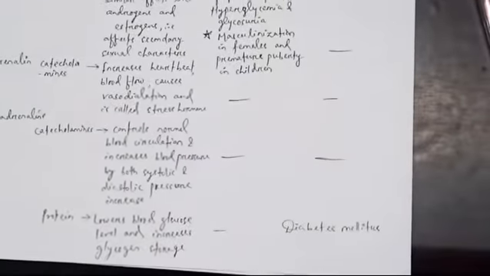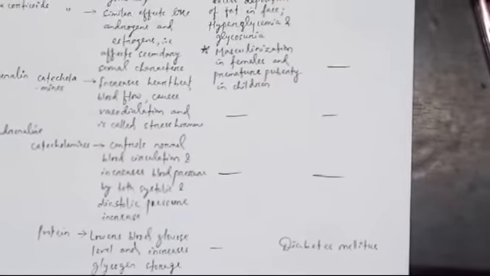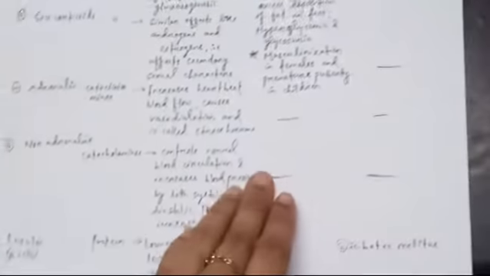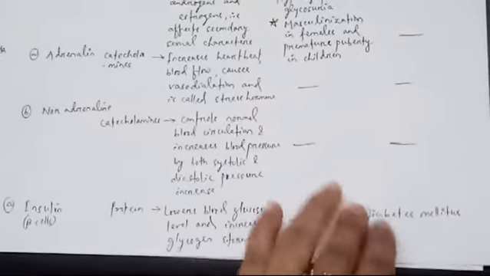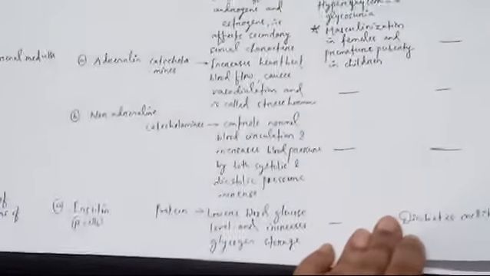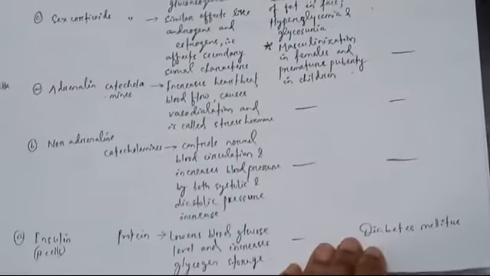Hyposecretion of insulin causes diabetes mellitus, that is, the second type of diabetes, that is blood sugar. As it maintains the glucose level, if it is less secreted, then diabetes mellitus occurs. It is responsible for the production of glycogen from glucose. So if the insulin is less secreted or insulin secretion is stopped, there will be diabetes mellitus. It is a disorder of blood sugar.